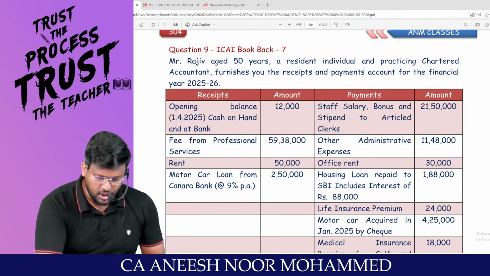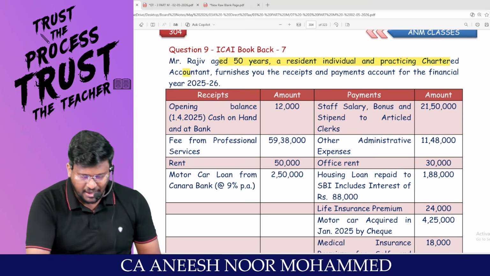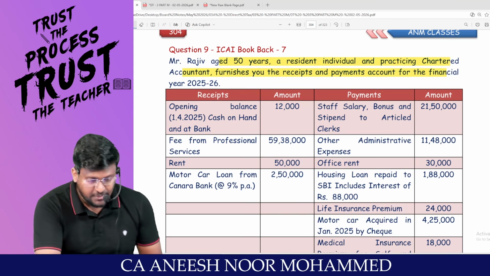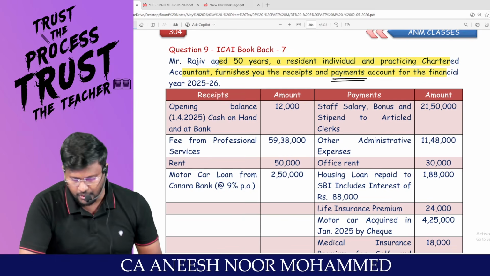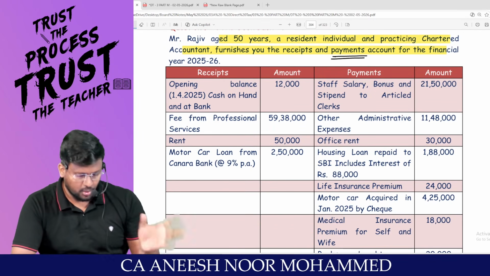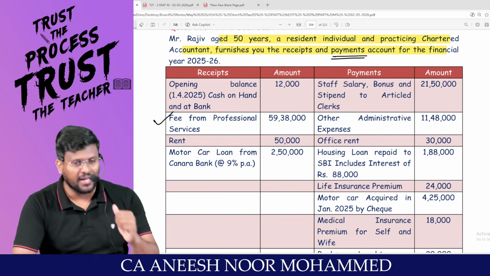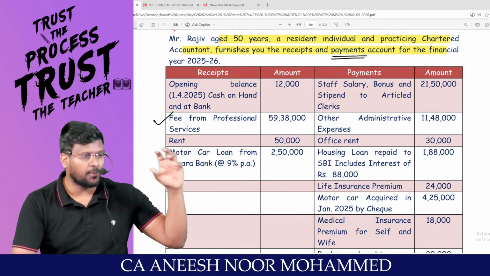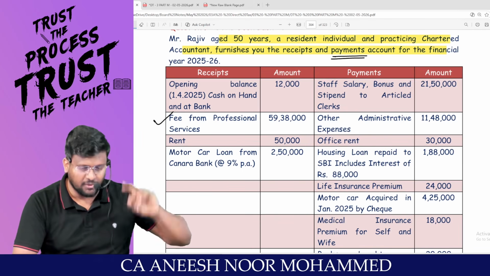Sir, Mr. Rajiv, aged 50 years, a resident individual, practicing chartered accountant, furnishes you the receipts and payments account for the financial year 25-26. Opening cash balance. Will opening cash balance come anywhere? No, sir. Fees from professional service. Where will it come? It will come as the income of the PGBP. Are you able to picturize what we have done?